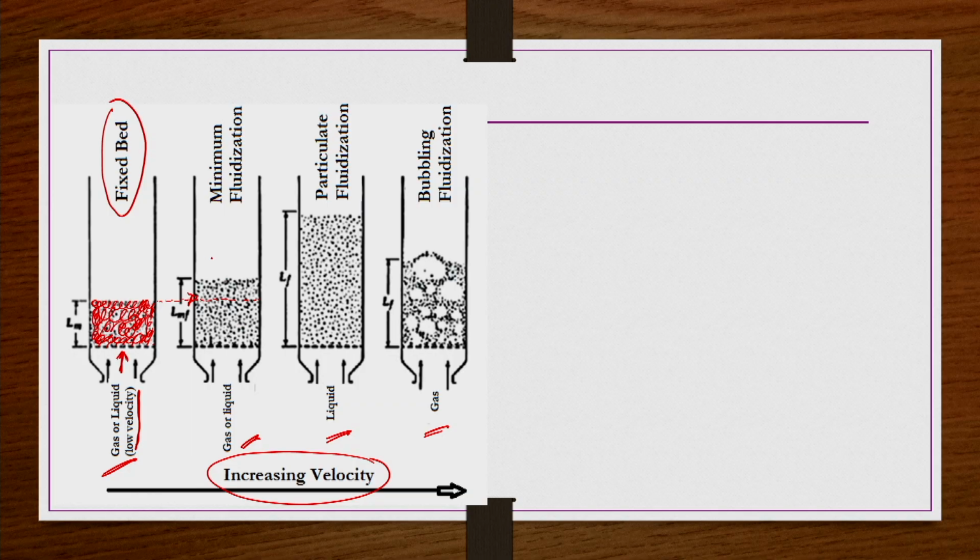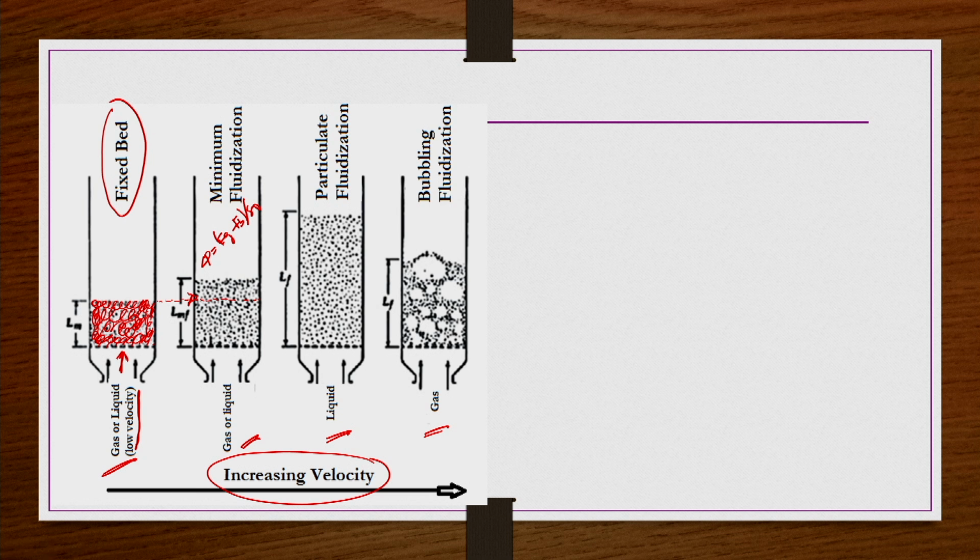And it increases gradually up to a certain point, where the total drag, or total resistance, is balanced by the buoyant weight of the bed. Under this condition pressure drop equals Fg minus Fb divided by the cross-sectional area of the bed, right. Until that point the bed would look slightly like this.